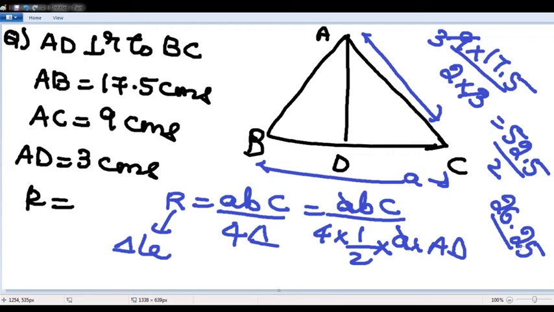R is ABC by 4 delta. Now, let me go through the live chart. Any doubts, I'll answer, sir.